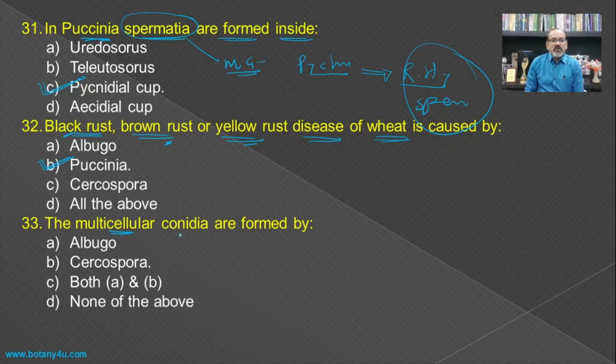The multicellular conidia are formed by, if you see the formation of the conidia, which is the characteristic feature of the Albugo and Cercospora in the syllabus. In Albugo, there is a formation of such a type of the spherical conidia from the conidiophores, while in case of the Cercospora, such type of the falcate multicellular conidia are formed. So this is a conidia of the Albugo, and this is conidia of the Cercospora. So the multicellular conidia is a characteristic feature of the Cercospora.